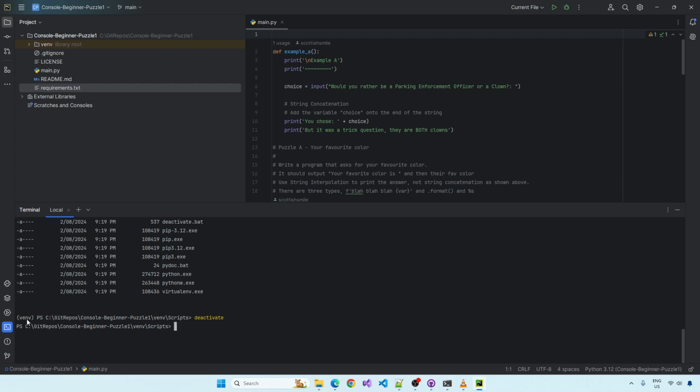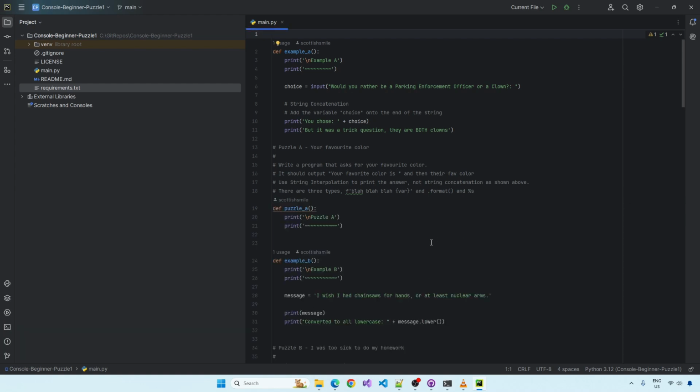See, the brackets venv are gone, and it's weird in PowerShell, I have to type ./activate and it's back. I've got a whole video demonstrating how you can do this for PyCharm, Visual Studio Code, PowerShell, and if you're using command prompt, in a video just before this. So hopefully you've watched that and that's nothing new to you. So I'll just get rid of that and then we can go through the code now.